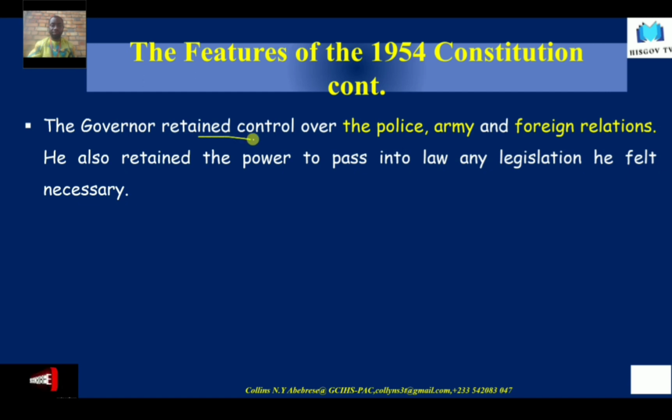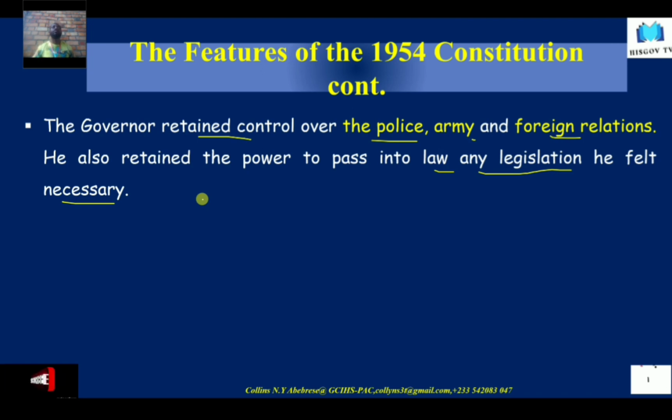The governor, again, the colonial governor, still retained control over the police, the army, and the foreign relations. He also retained the power to pass into law any legislation he felt necessary. And this was something that I believe Nkrumah was forced to put there, because Nkrumah would not do something like this.